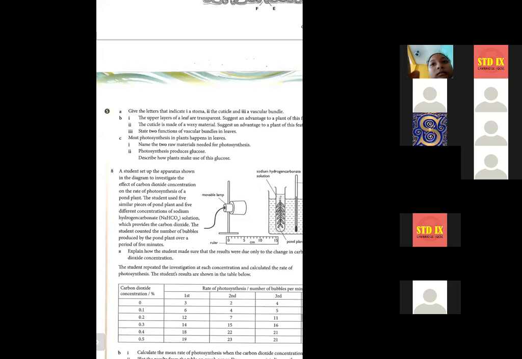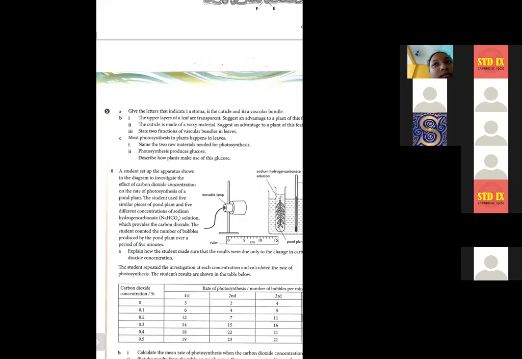The student counted the number of bubbles produced by the pond plant over a period of 5 minutes. So after each 5 minutes, the student counted the number of bubbles produced by this plant. The student observed the time by a stop clock in her hand. So she observed the time. After every 5 minutes, she counted the number of bubbles from the plant.